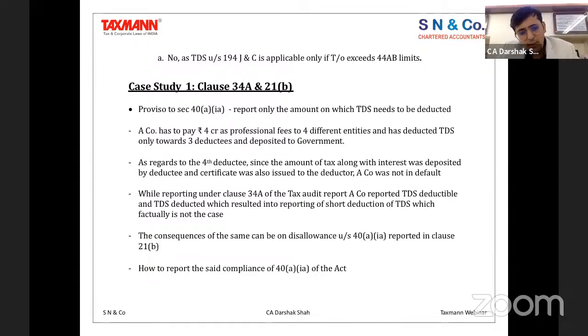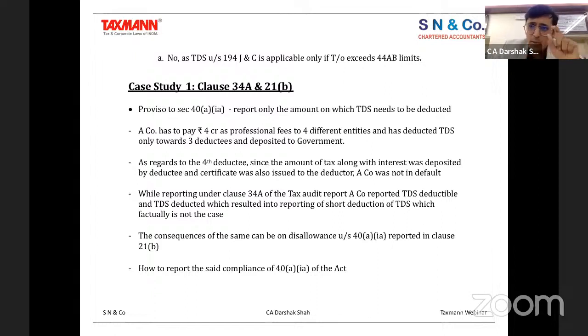Now, in case they have not done that, and it is a short of time where you need to file the report, and therefore you don't have that much time available to do that particular exercise, what can be done is, of course, you need to do a reporting by saying it is non-compliant, because the SSE is already non-compliant as far as the law is concerned. So you have to say that whatever is the amount on which tax is supposed to be deducted, that amount already deducted will be reported, and this is the amount on which I'm not supposed to deduct the tax, because there is no need to deduct the tax.